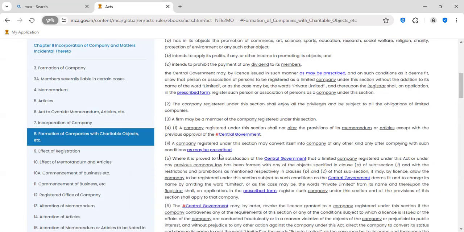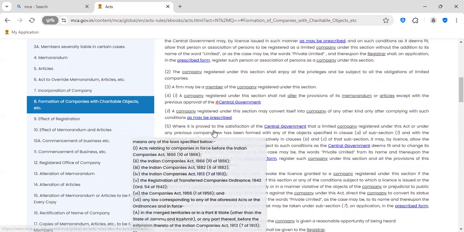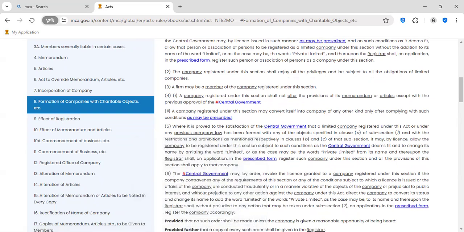Then where it is proved to the satisfaction of the Central Government, suppose ROC RD is satisfied that a limited company registered under this Act, or under any previous company law, has been formed with an object specified in clause A. Clause A means the charity objects. We have just discussed the objects, with the restrictions and prohibitions. What is a prohibition? Dividend is a prohibition.